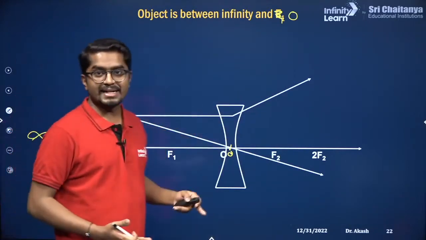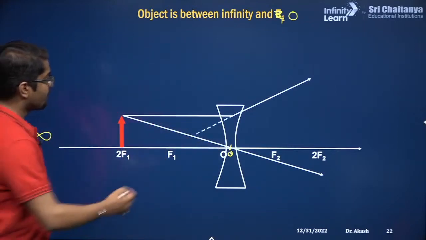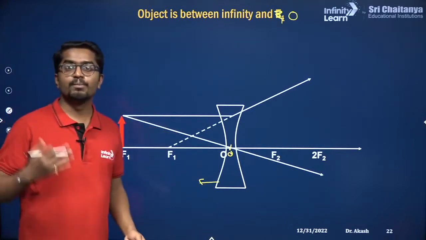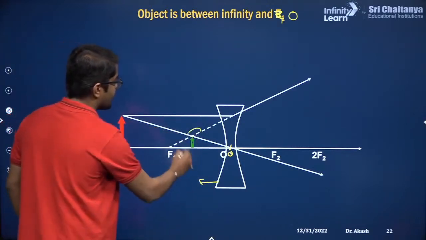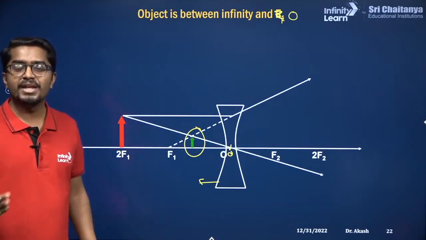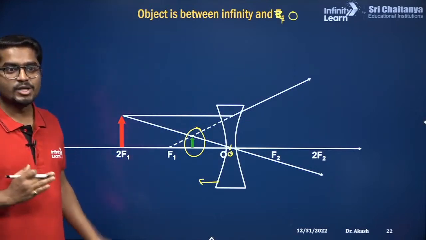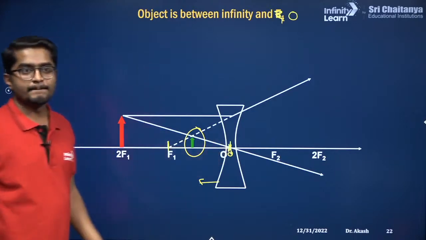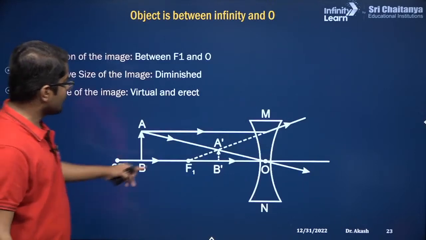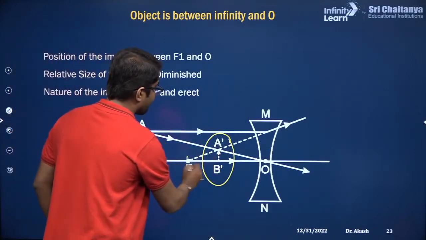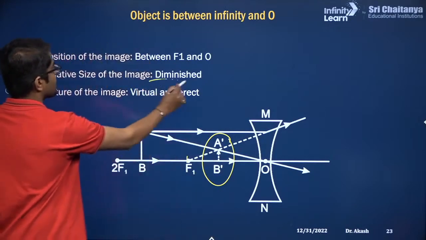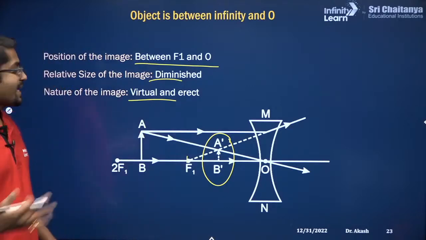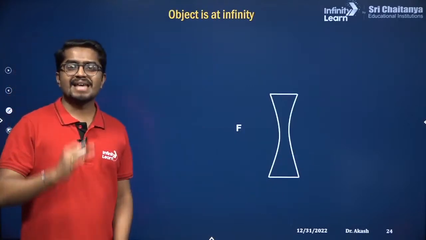If these two rays are diverging, there is a point behind the lens where these two rays appear to meet, and this is the image. So this image is diminished, it is virtual and erect, and it always forms between F1 and O. So the image is going to form between F1 and O. It is diminished, virtual and erect, forming between F1 and O. Okay.